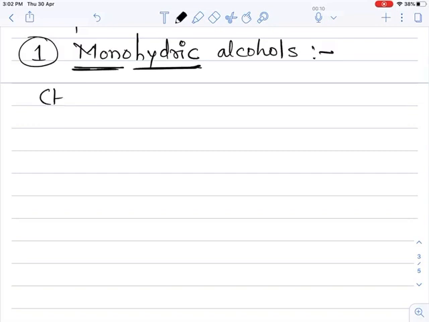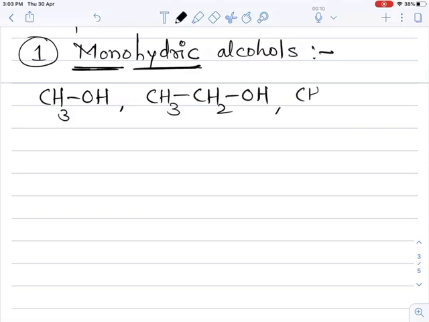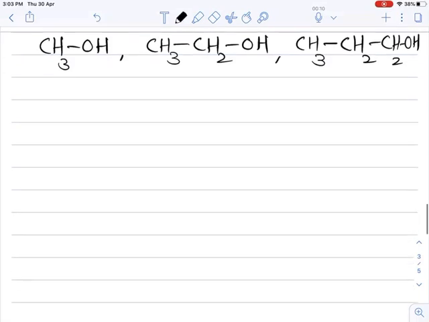Suppose we take examples of CH3OH, this is methyl alcohol. About their names we will see in detail in the nomenclature part. So CH3OH means methyl alcohol, and you write these examples with me also for your practice. If we take another example, CH3CH2OH, this is ethyl alcohol. A 3 carbon containing alcohol, CH3CH2CH2OH, is N-propyl alcohol.